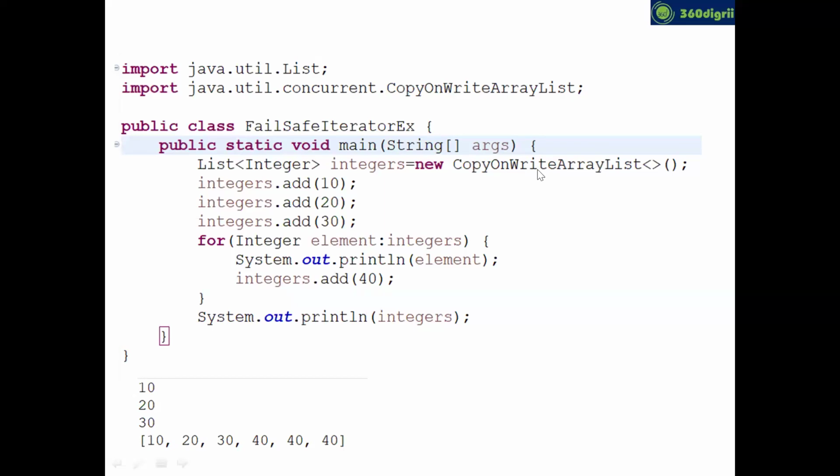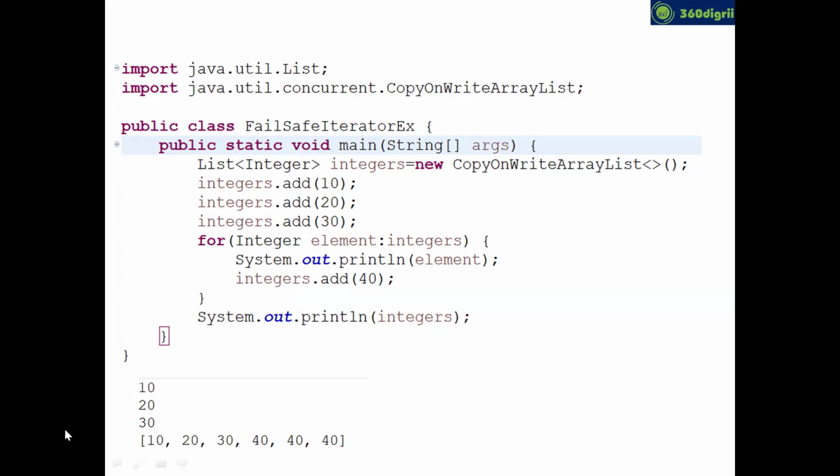But in CopyOnWriteArrayList, you know what will happen? A clone object is created. Here, integers.add is there now. Here, a clone object is created, nothing but a copy of the integers. A copy of the integer object is created internally, and that copy of the object is going to be adding this 40 three times. So that's the reason on the down, you can see 40, 40, 40 is the output. I hope everyone is clear what are fail fast iterators, what are fail safe iterators, and how we are moving from fail fast to fail safe.